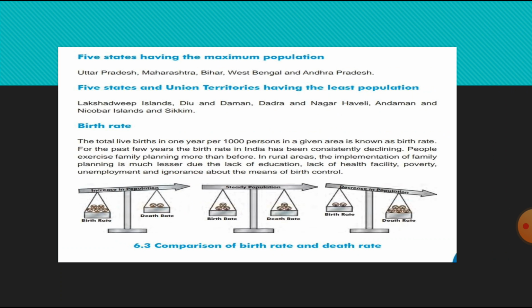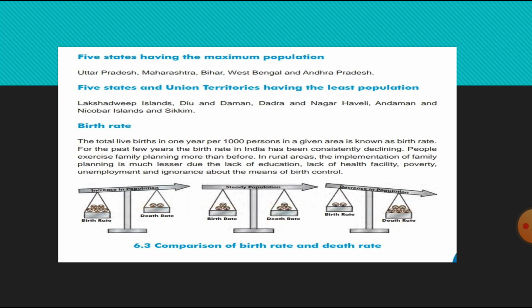And the five states and union territories having the least population. Now we will talk about the least population. They are Lakshadweep Island, Diu Daman, Dadra Nagar Haveli, Andaman and Nicobar Island, and Sikkim. These are the least populated states and union territories. Now we'll move ahead.